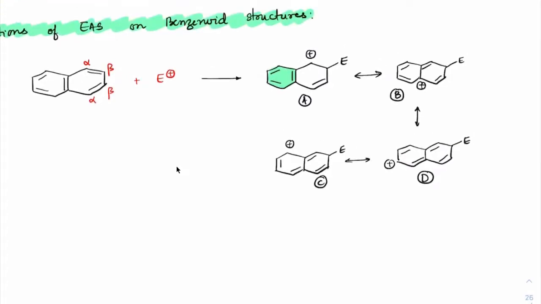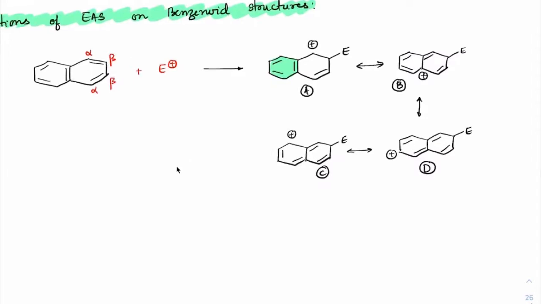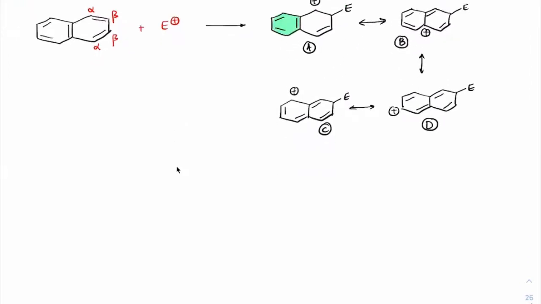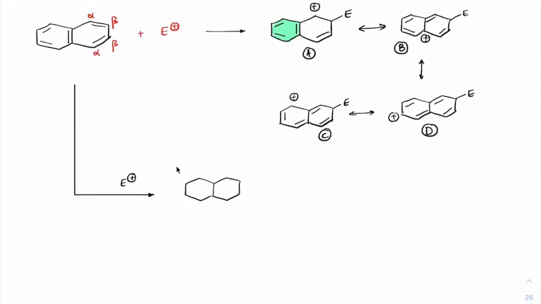Right? This is when I put the electrophile on the beta position. Now let me put the electrophile on the alpha position and see. In case we put it on the alpha position, imagine the electrophile gets combined on the alpha position. See how the structure looks. The electrophile will come here, positive charge will be here. This is one canonical. What is the other canonical? The pi bond will move here, positive charge will come here.